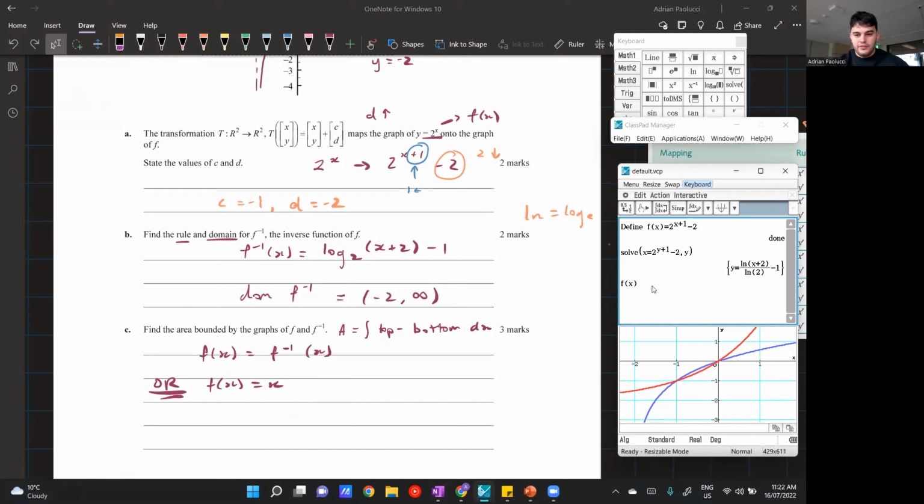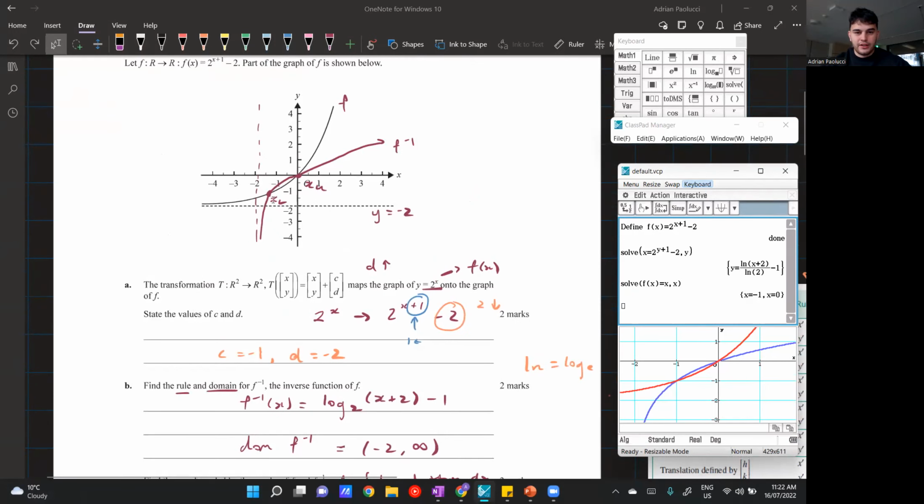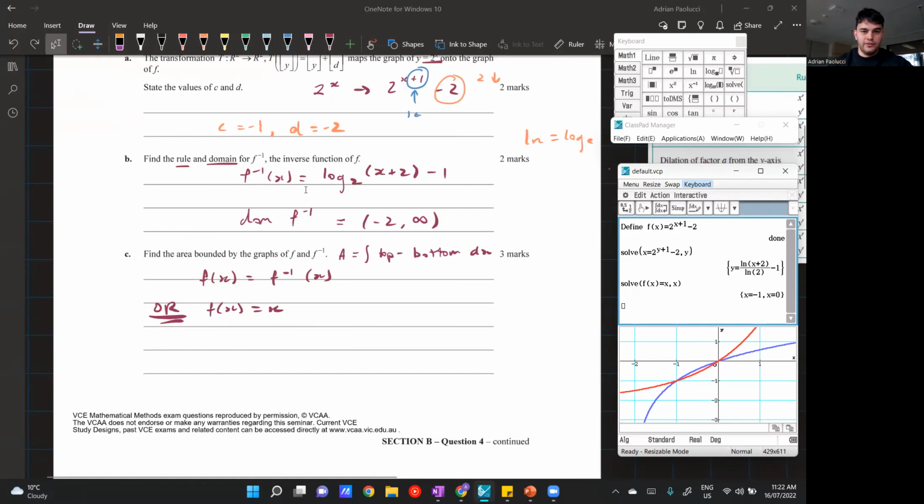So I solve f of x is equal to x. And let's solve that with the calculator. And we get -1 and 0. And you can see that correlates to our graph. So we can see 1 is at the origin and the other one is to the left of the origin. So -1 and 0 makes sense as our x bounds. And if you guys don't believe me, I could change x to our inverse rule and I'd get the same answer. -1 and 0 as well.